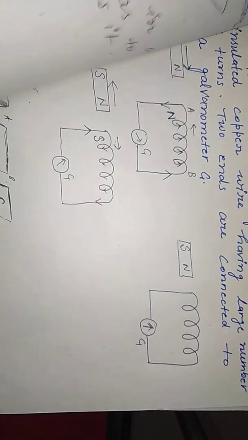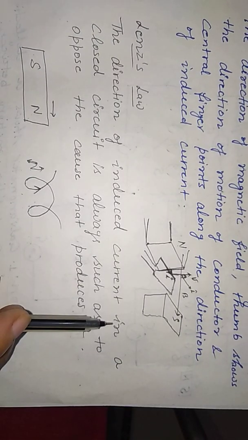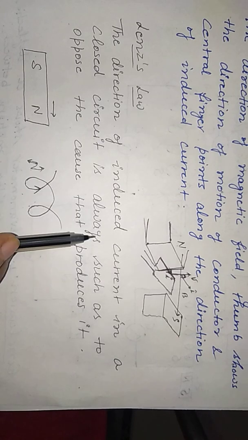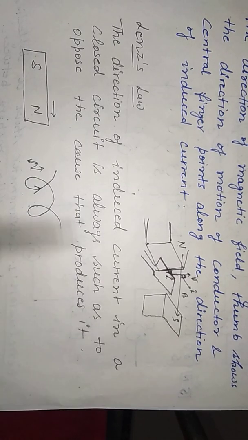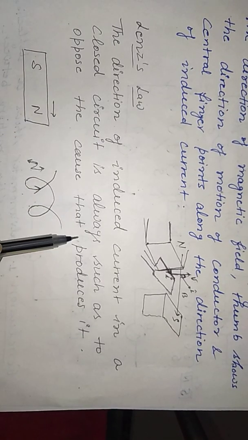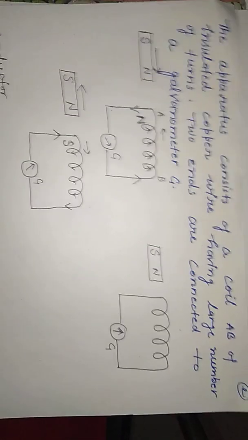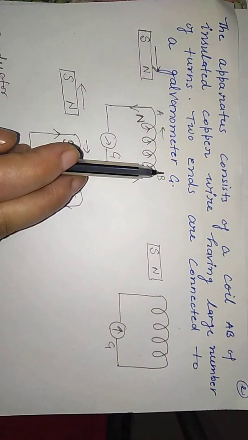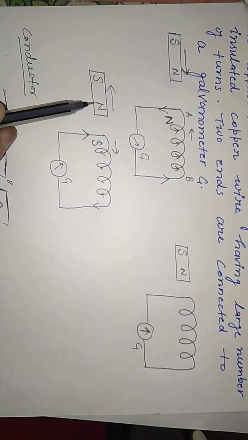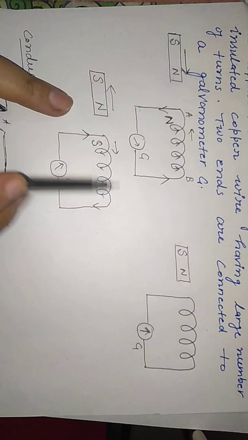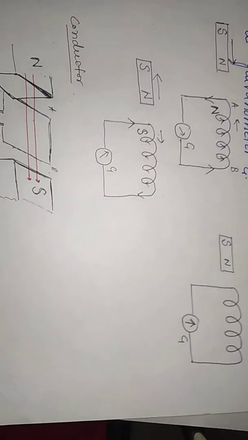The direction of induced current in a closed circuit is always such as to oppose the cause that produces it. So here, with the movement towards, the current is flowing in one direction. Here the movement of the magnet is outside, so the current is going the other side. So the galvanometer deflects in opposite directions to each other. So this is Lenz's law.